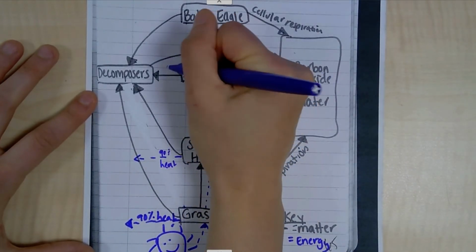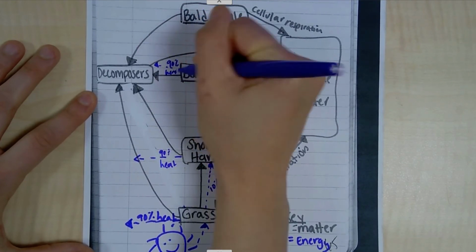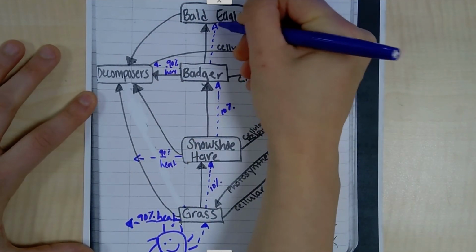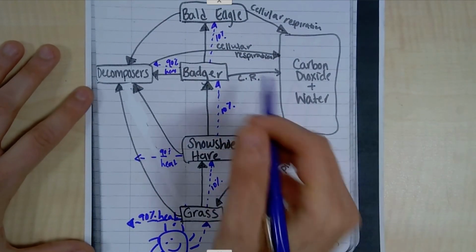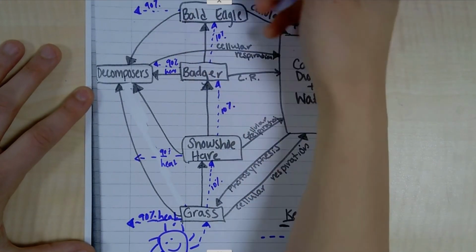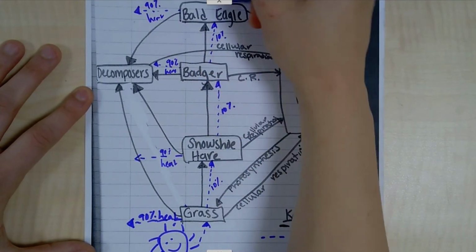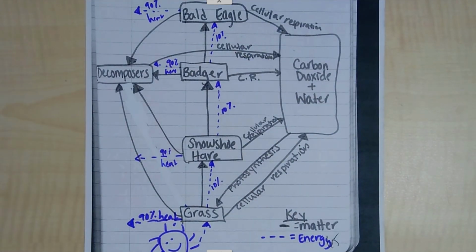Again, 90% gets lost as heat. That 10% goes up to the bald eagle. And then finally, we know the bald eagle, 90% would get lost as heat, and it would use that 10% for it to be able to function.